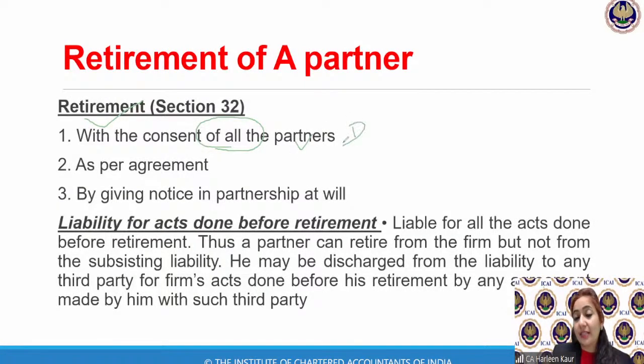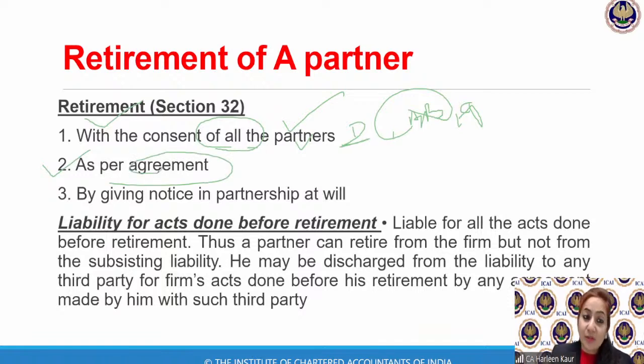So if Mr. D is leaving the firm, A, B, and C, all of them should agree that, okay, fine, we are agreeing that you can leave the firm. If only A and B are agreeing and C has not agreed, then it becomes a problem. Consent of all the partners is a must, as per the agreement. So ये तो partnership में है ही है, क्योंकि हमने admission भी as per agreement करनी है and retirement भी as per agreement. So whatever provisions are written in our agreement, we should comply with that.